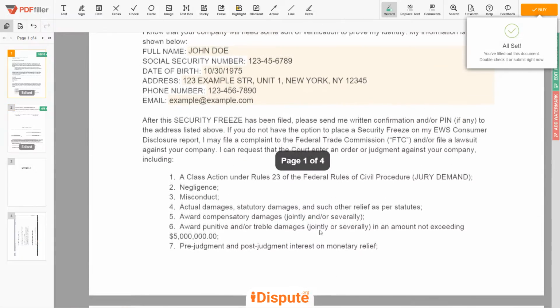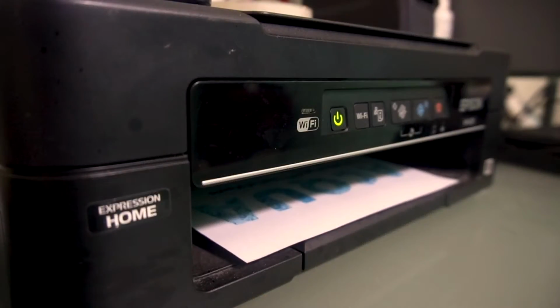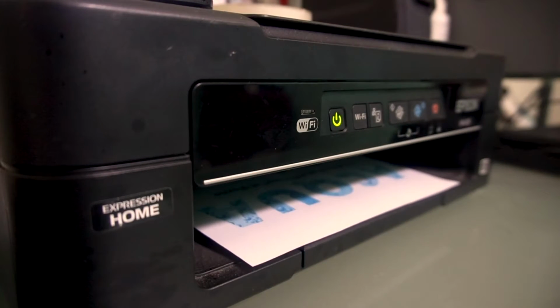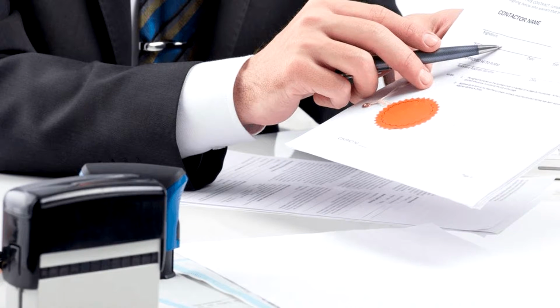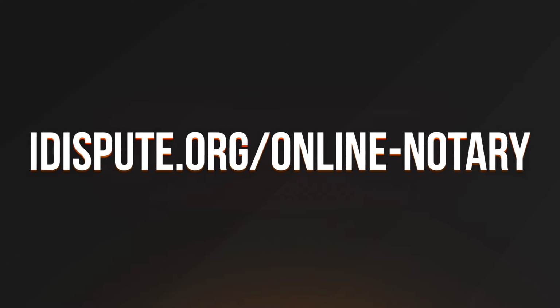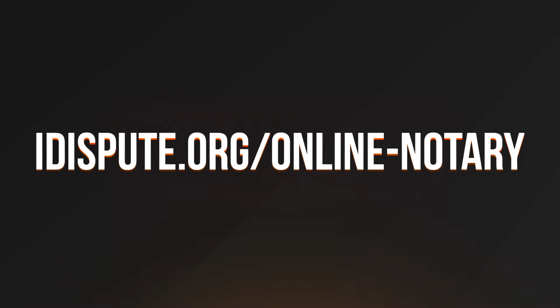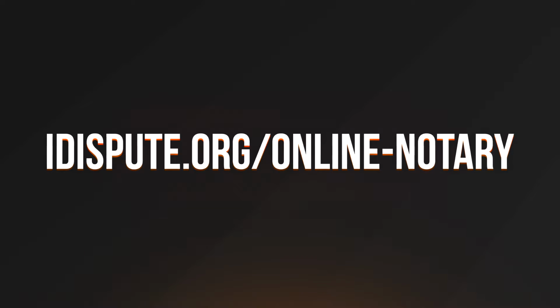Check your personal information one more time, and click the Buy button. Proceed with the payment to download and print out the document from your computer. Before the final step, you need to notarize your document. Be sure to keep the original copy of the letter for your records. For your convenience, please use the online notary service by following the link idispute.org/online-notary.